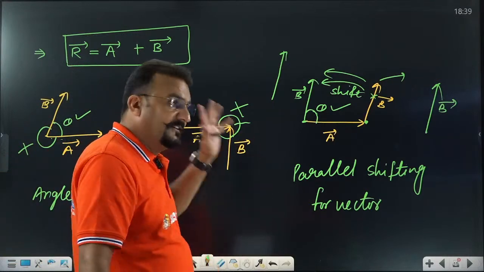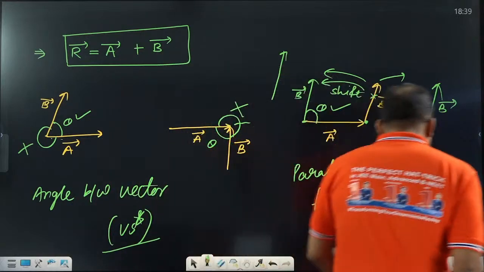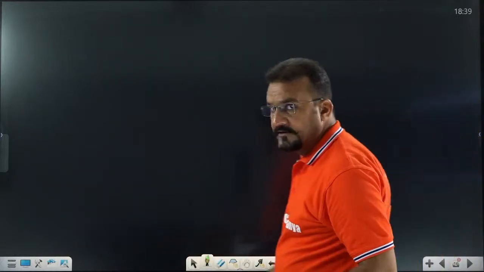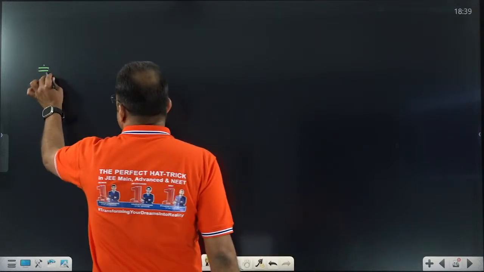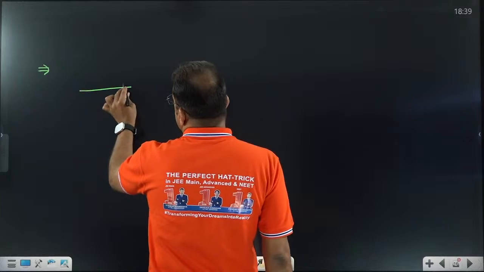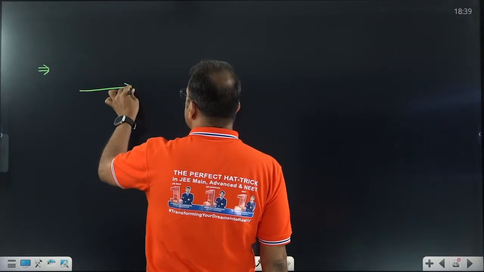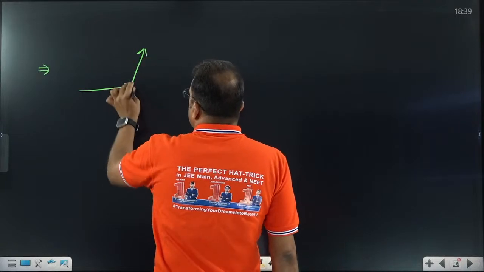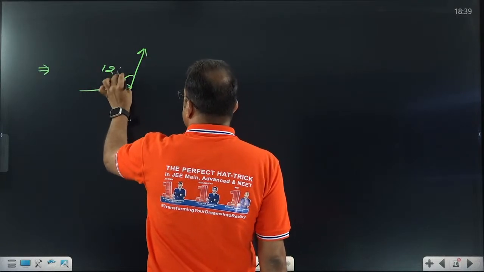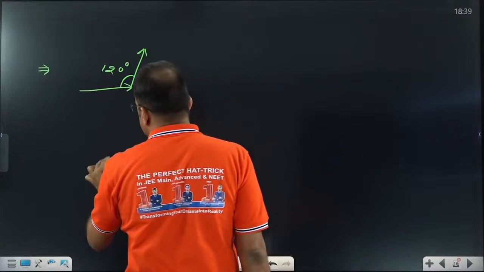Yes or no? So I think, okay, now you tell me first some questions about that, so that we can get some idea. Don't be worried. What is our topic? Vector addition. What do we need for vector addition? Yes, angle. So tell me which angle is defined. Let us assume this is given as a 120 degree angle. Tell me fast, the angle between the vectors.